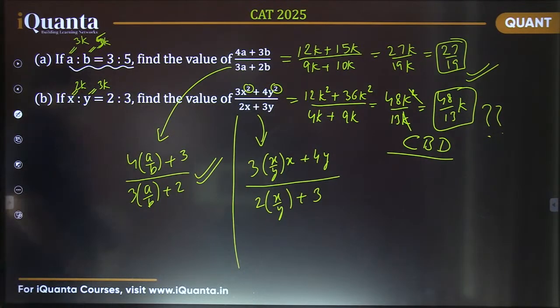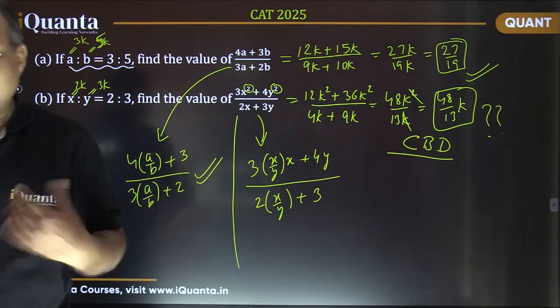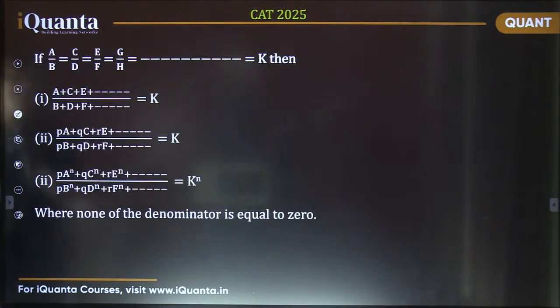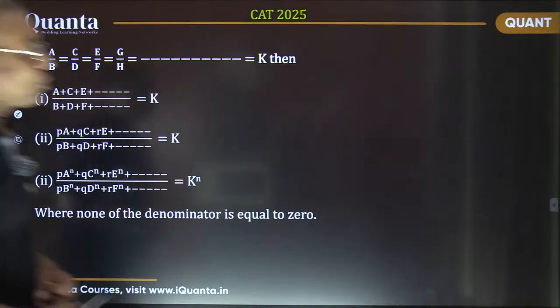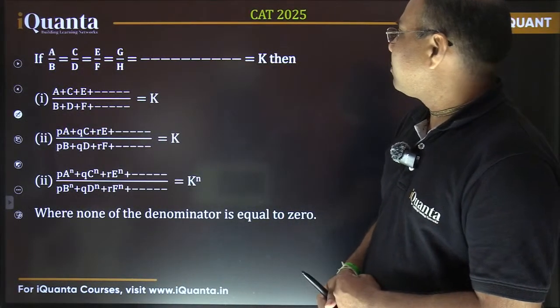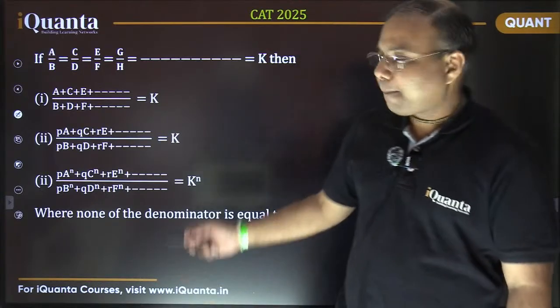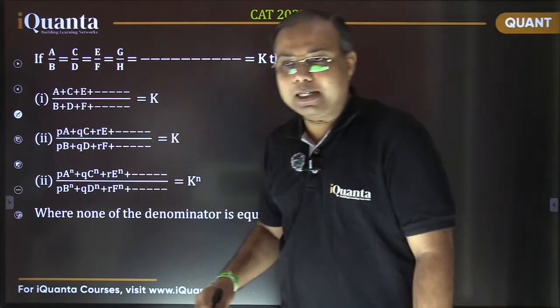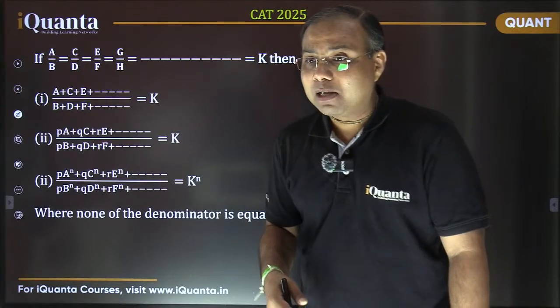This was the whole basic part, and now gradually we are going to some good concepts of ratios. Now, this is really a good one. See here very carefully. It's a very important property. It's very helpful in solving the questions much faster.